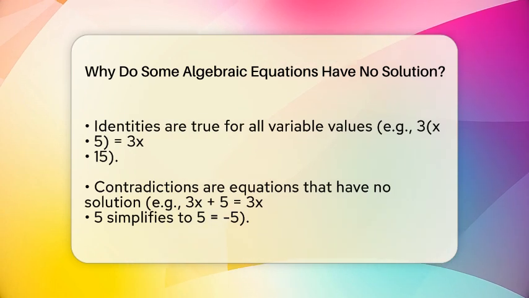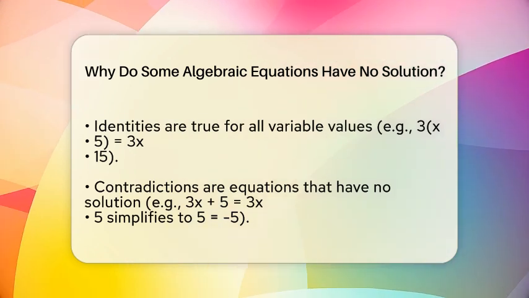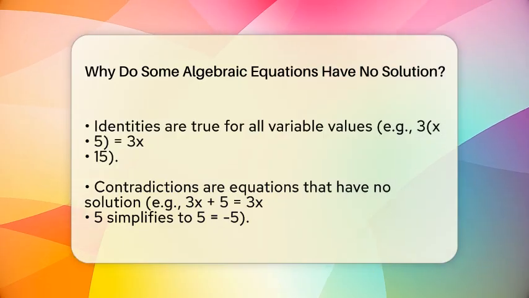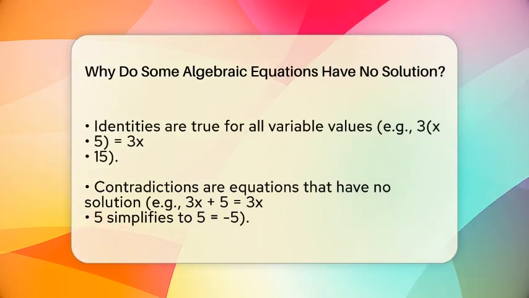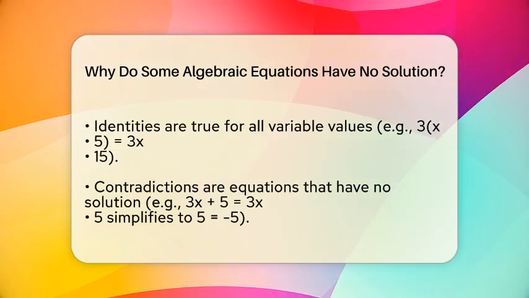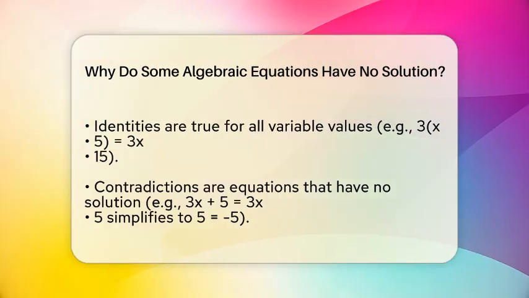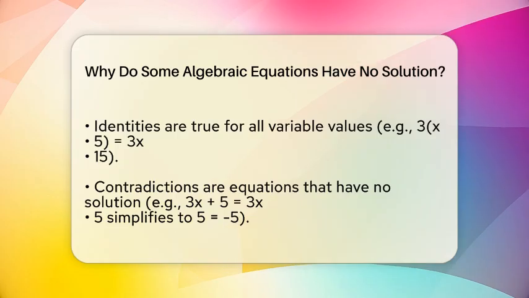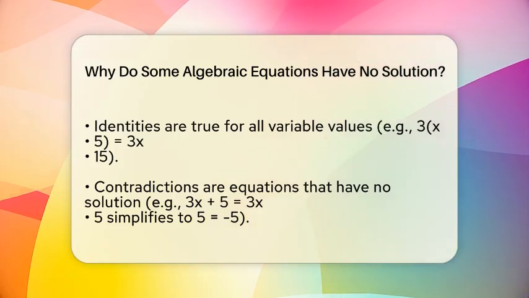Next, we have identities. These equations are true for all values of the variable because both sides simplify to the same expression. For instance, 3 times the quantity of a variable minus 5 equals 3 times the variable minus 15 is always true, no matter what the variable is.